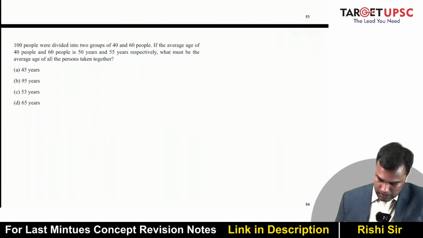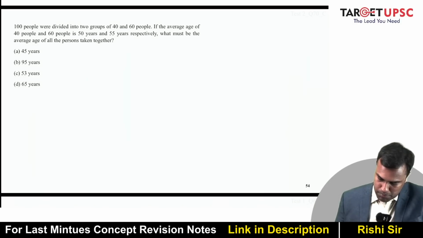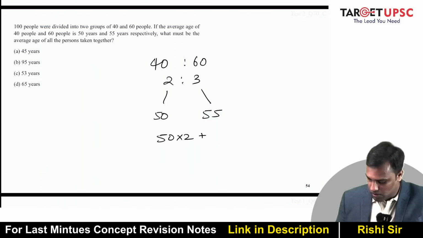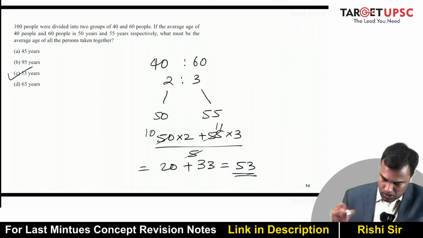Okay. Last question. 100 people were divided into two groups of 40 and 60 people. If the average age of 40 people and 60 people is 50 and 55 years respectively, what must be the average of all the persons? So 40 is to 60, right? So it's 2 is to 3. For these two, average is 50. For these three, average is 55. So 50 into 2 plus 55 into 3 divided by 5. So 5 tens are, so this becomes 20. 5 elevens are 55, so this becomes 33. So this becomes 53. So your answer is 53.